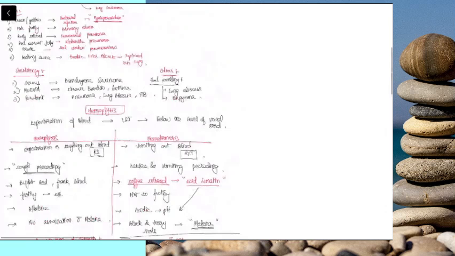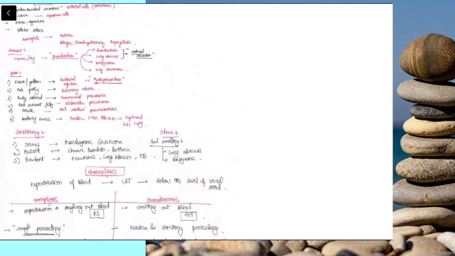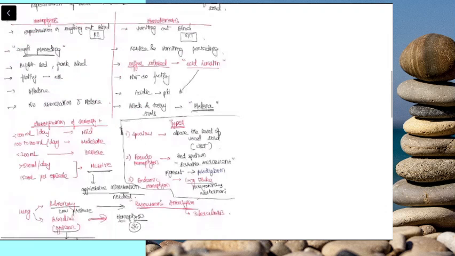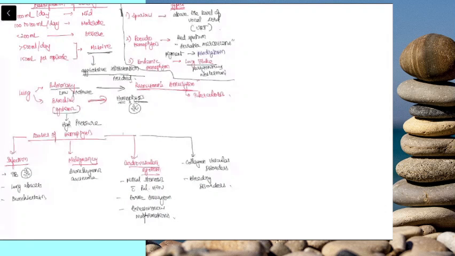So this is about hemoptysis. As I already said, the initial most important point is you have to find out whether it is truly hemoptysis or it is hematemesis or not. That is the most important thing. Then you have to quantify the amount of bleed, whether it is mild, moderate, or severe, and then you have to think about the causes. And simultaneously, you have to resuscitate the patient. You have to do IV fluids. You have to give blood transfusion, etc.